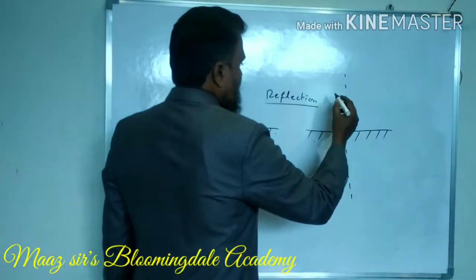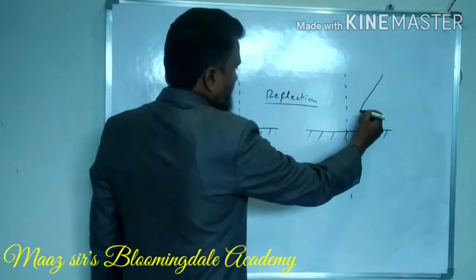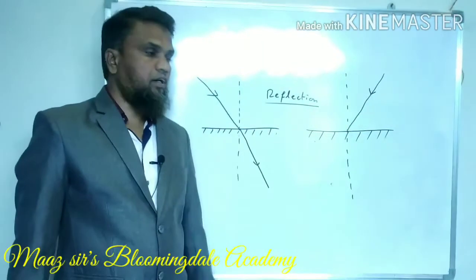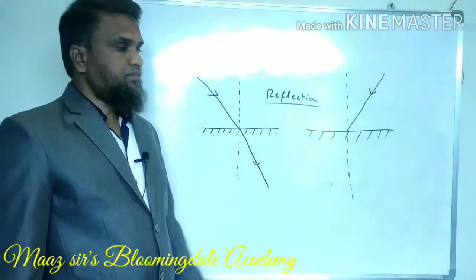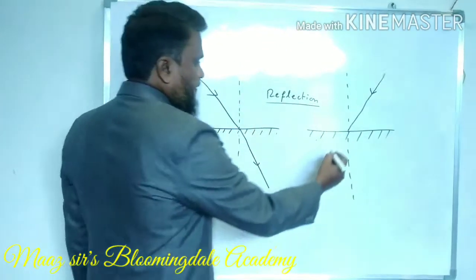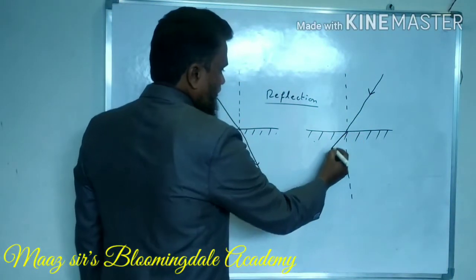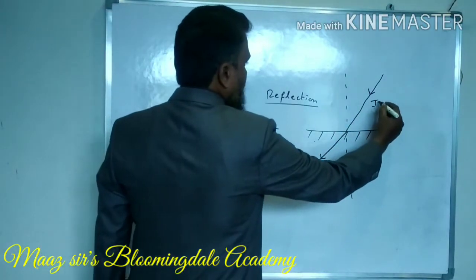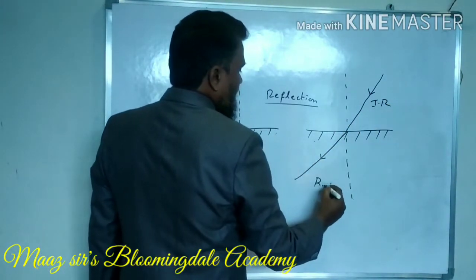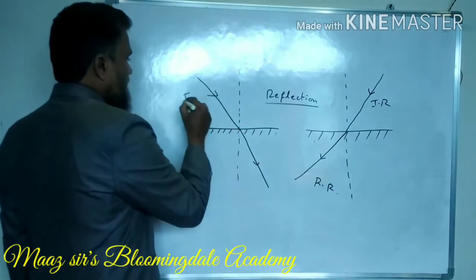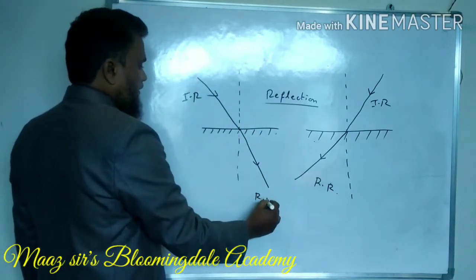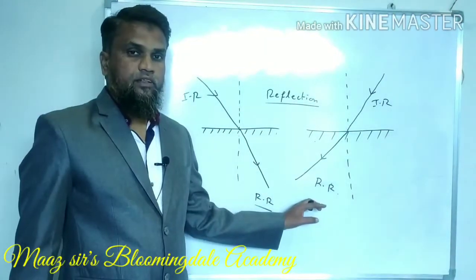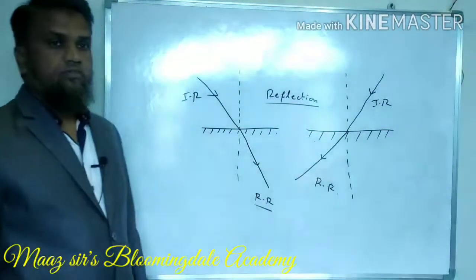And here also, I am taking one incident ray. This ray is passing through the plane surface. When it touches the plane surface, what happens? It gets reflected. So this is your incident ray and this is your reflected ray. Incident ray, reflected ray. So what is the difference between the two figures?